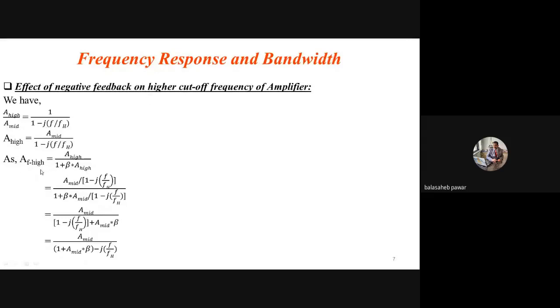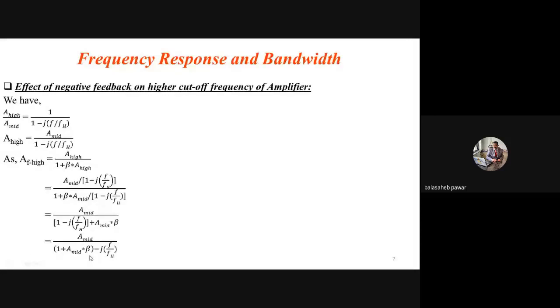We already wrote this equation at the start. AF high equals A high divided by 1 plus beta A high. And again, what is that A high? It is A mid divided by 1 minus jf by fh. Rearranging, at the end you get A high equals A mid divided by 1 plus A mid into beta, minus jf by fh.